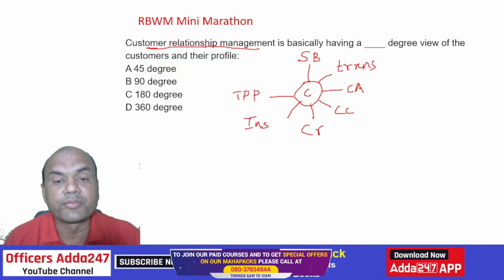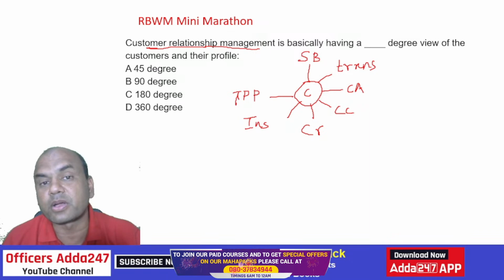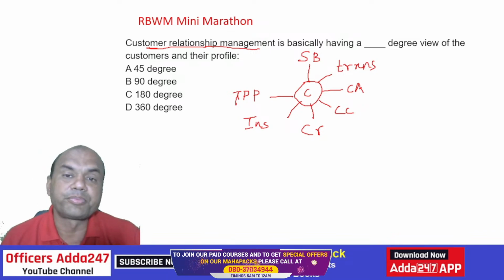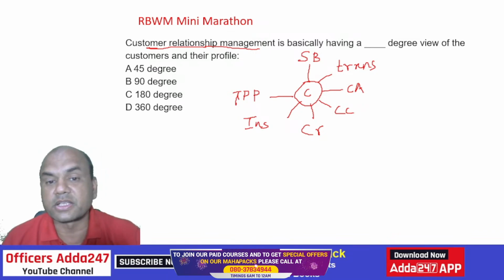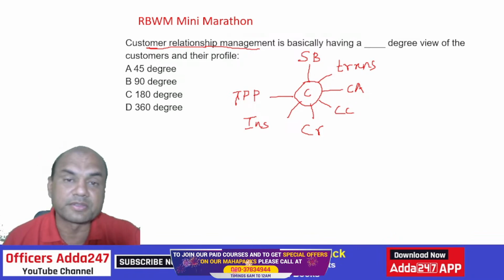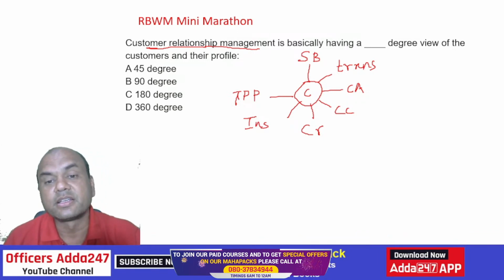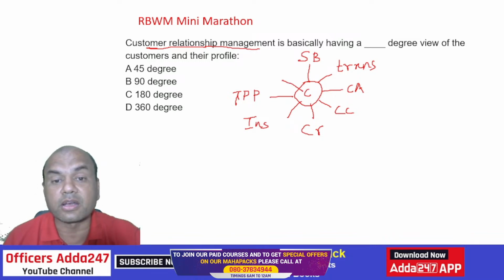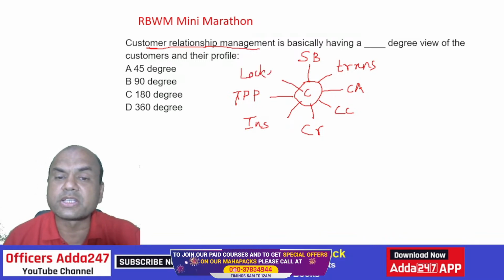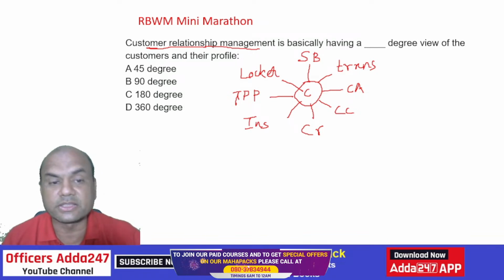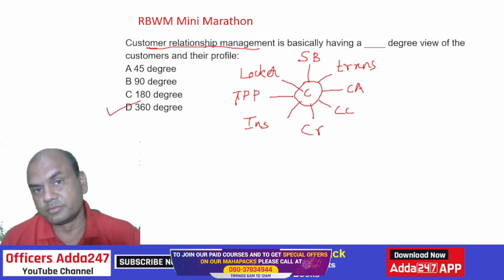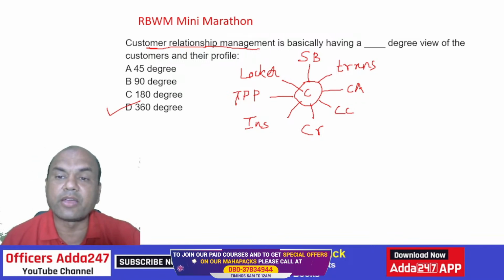Just tell me, what is TPP? What are the products under TPP, everyone? One is insurance, I told you. Second one, other than insurance, what is that? Mutual fund, correct. Mutual fund also. Type fast. Then can a locker be pitched? So we have to check from all the angles, and this is known as a 360 degree view. So CRM is basically having a 360 degree view of the customers and their profile.